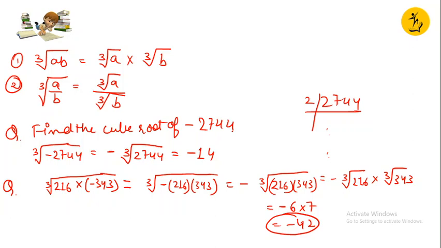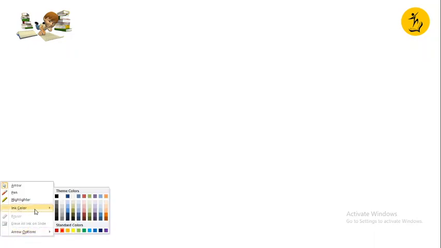So this was all about squares, square roots and cube roots. Next, let's say I want to calculate the cube root of 4.096. What is it going to be?